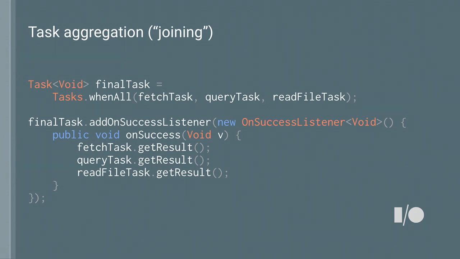Now, it's worth noting that if any one of these tasks fail, the entire thing will fail. So you'll need to check for that as well. Same thing with serial task execution. If any one of your tasks in the serial chain fails, the whole thing will fail. And in fact, that exception will get propagated on from task to task until the final result will receive the original exception that caused the failure.